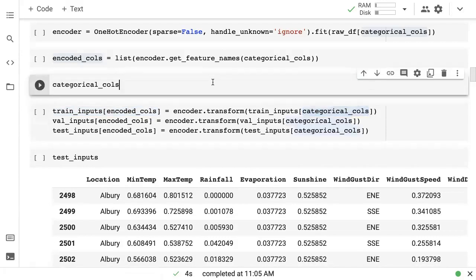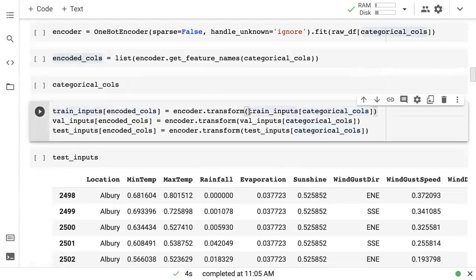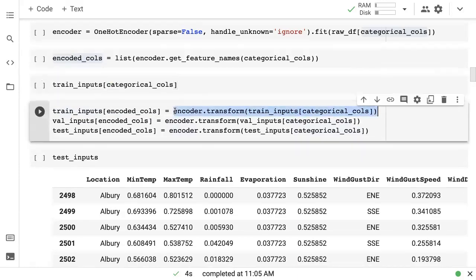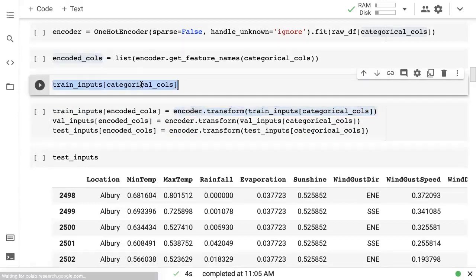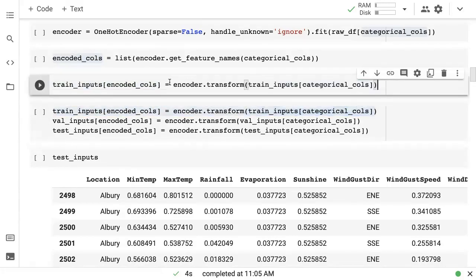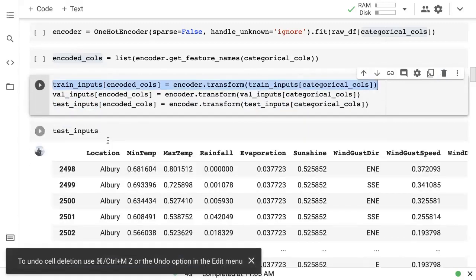Like you can check what the value of categorical columns is, and then you should check what the value of train inputs categorical columns is. Then you should check what the value of encoder.transform train inputs categorical columns is. And if this is a NumPy array, you can then check out what the shape of the NumPy array is, how many rows it has, how many columns it has. And then you should check what the value of this quantity is, and then you should maybe run the entire statement and see what happens, and then check the value of train inputs. So use the Jupyter Notebook interface, the interactive nature of the platform, to explore each line of code and dig deeper.